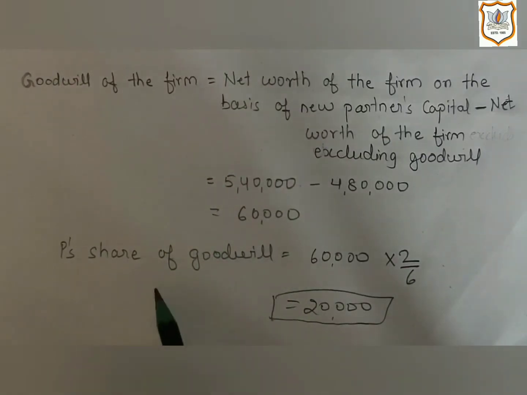Now we are able to calculate the new partner's share of goodwill, which is equal to 60,000 multiplied by 2/6, as 2/6 is the new partner's share in profit. In this way, we get the new partner's share of goodwill, that is 20,000.